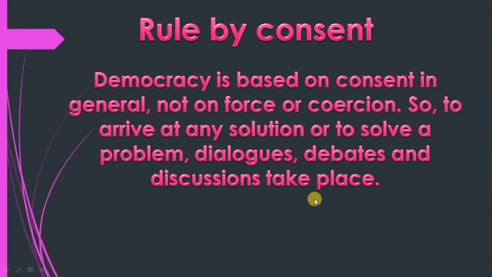If there is any problem, we solve it through debates or discussion. On television you see one Aam Aadmi Party leader, one BJP, one Congress, they take one topic and ask questions to each other. That is known as discussion or debate.